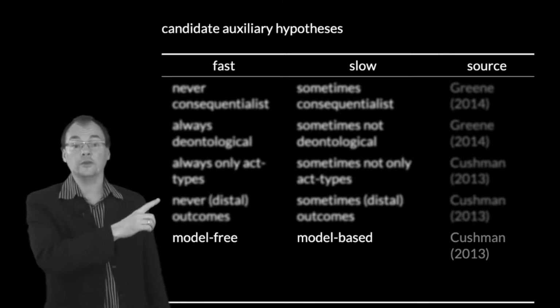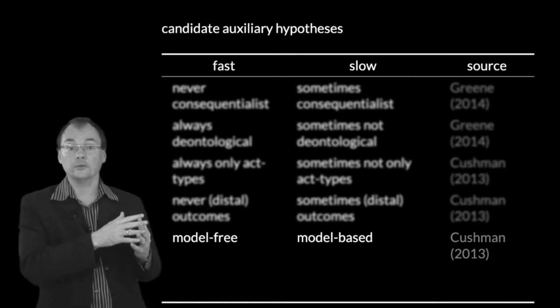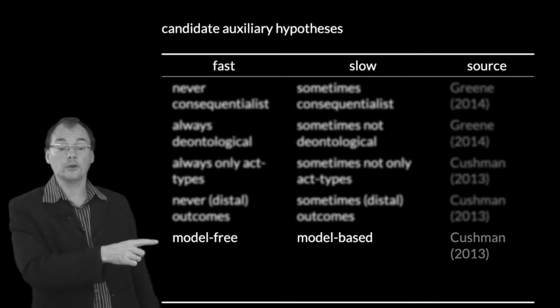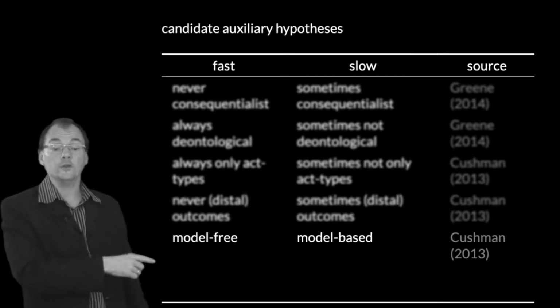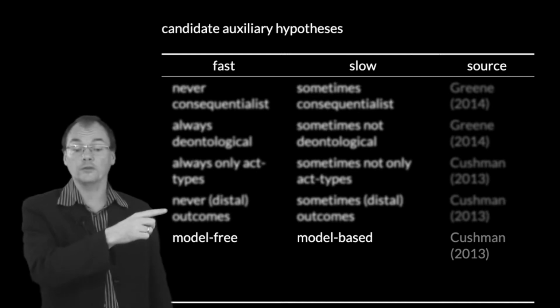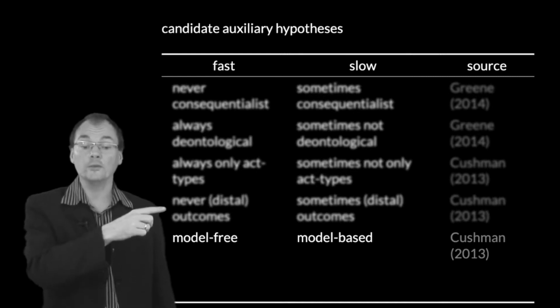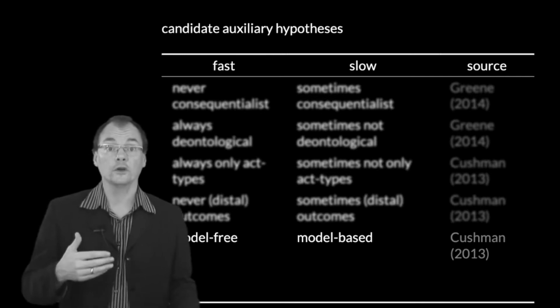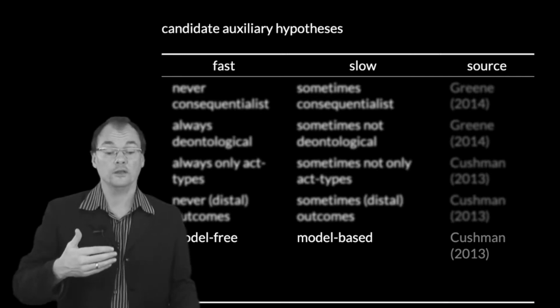And actually that's very closely related. As he points out there, these are 2 distinct ideas, but they're extremely closely related. And in particular, if you thought that the model-free, model-based distinction was right, then you'd have a good reason to think that the fast process would have an extremely limited capacity to deal with outcomes of actions which are further down the means-end chain.